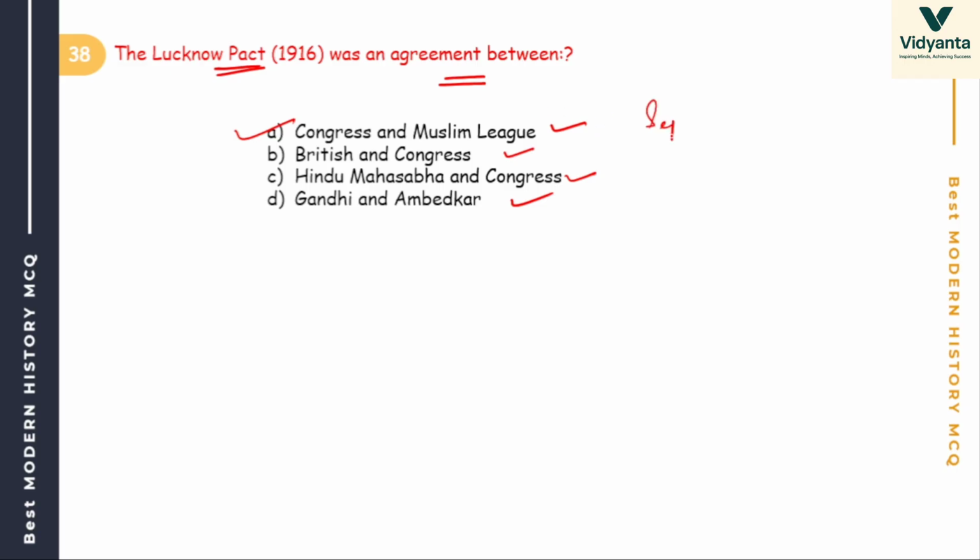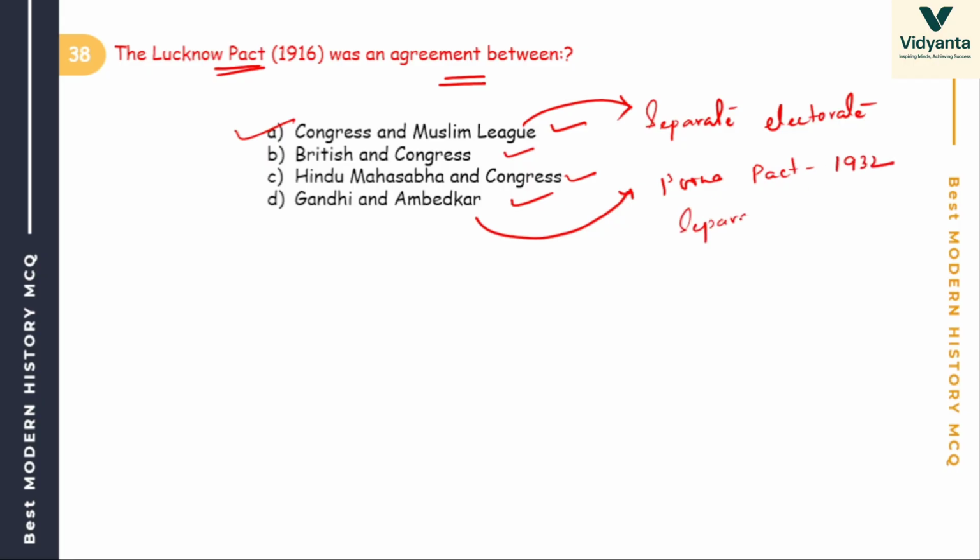Here, separate electorate. Okay, this one. And Gandhi and Ambedkar, this is Pune Pact. Pune Pact, the year of 1932, for separate electorate for depressed classes.